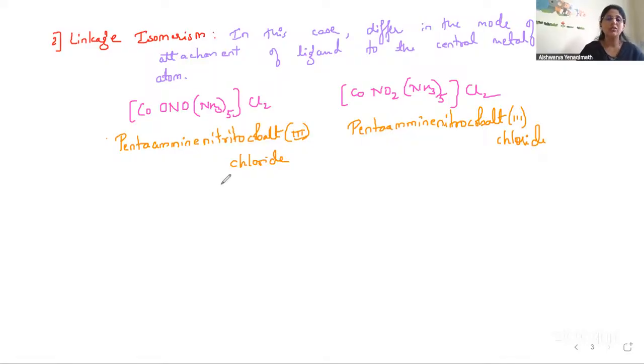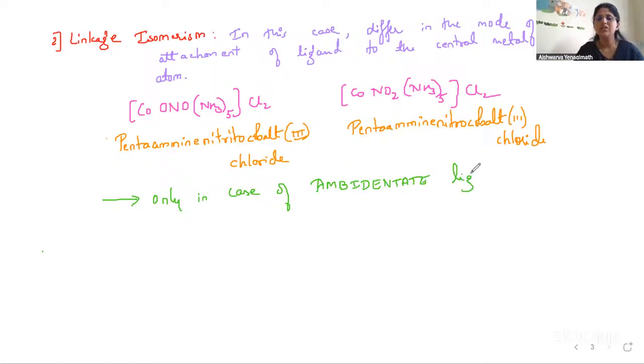So when does linkage isomerism arise? Looking at the example, when does linkage isomerism come into context? It comes into context only in case of ambidentate ligands. In linkage isomerism, the point of attachment of the ligand will be different. Here there is one ambidentate ligand, and the different point of attachment gives rise to two isomers, which we call linkage isomers.